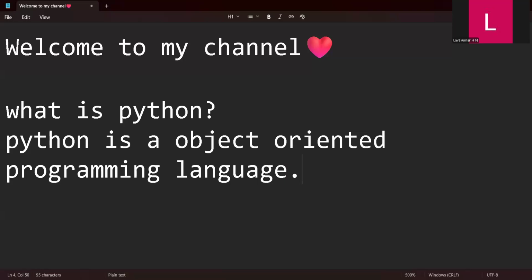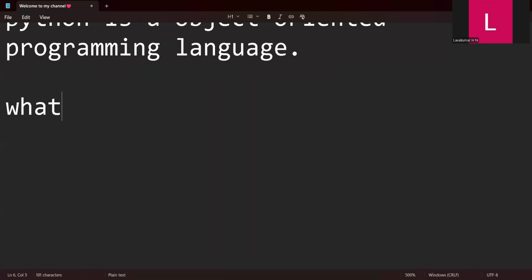Now, what is a programming language? Why is it called a language? Before answering what a programming language is, I will ask you this simple question. What is language? Maybe some people might not know the answer, or else everyone will know this answer. If I go and ask your parents, the elders in your home, go and ask your father or mother, what is language in your own language?